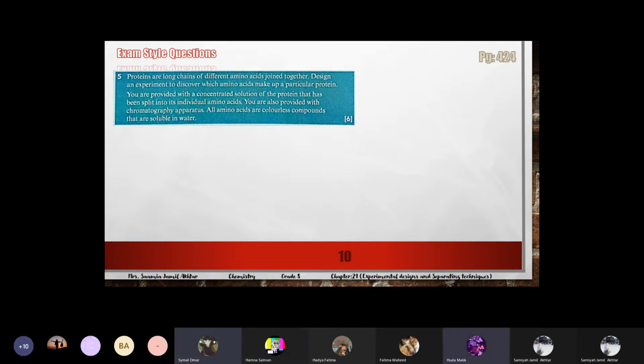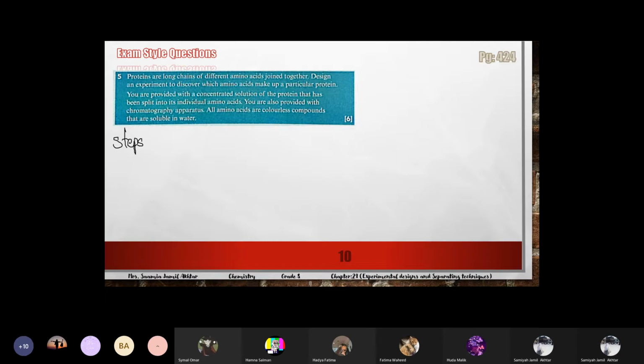You are also provided with chromatography apparatus. All amino acids are colorless compounds that are soluble in water. Okay, so what you have to do, you have to design an experiment to discover which amino acids make up a particular protein. Means inside the sample of protein which is given to you, which amino acids are present in it. So you just have to write the steps of chromatography.